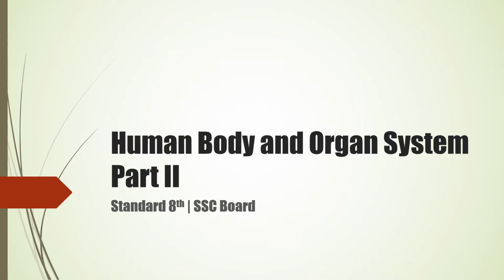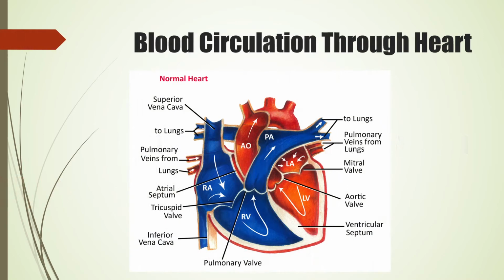We are studying human body and organ system. In that we have already finished external respiration, the respiratory system, also the various organs used in respiratory system. Then we have seen the blood circulatory system, the heart, the arteries, veins and the capillaries. Today we will be seeing the next part. Today we will see blood circulation through heart, functioning of heart.